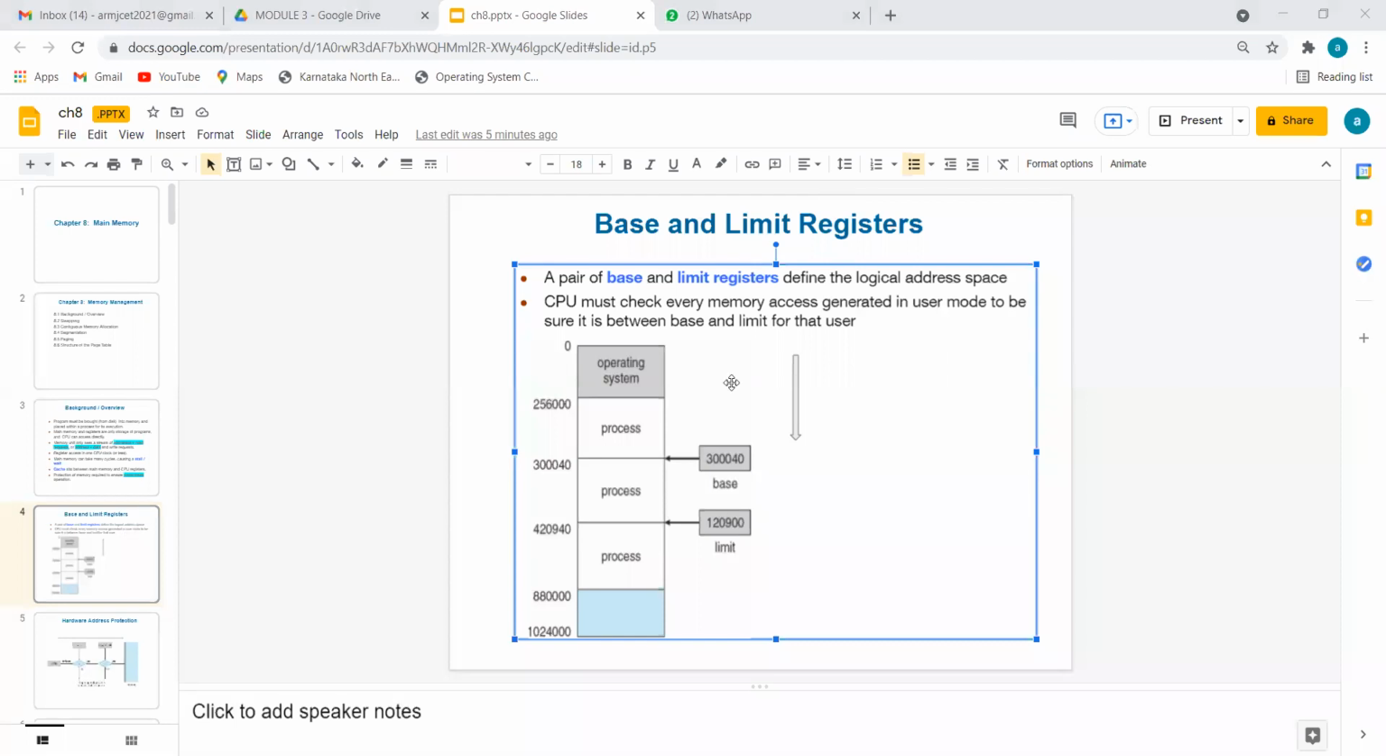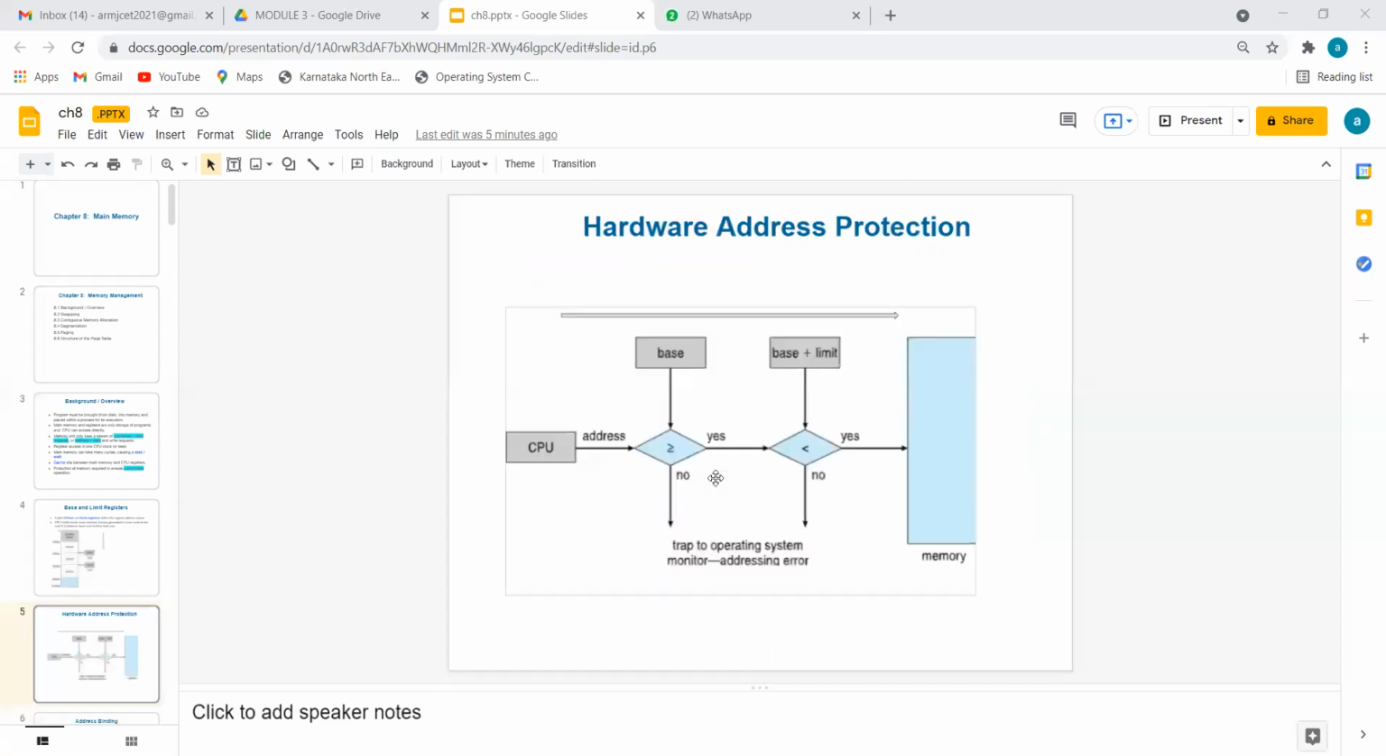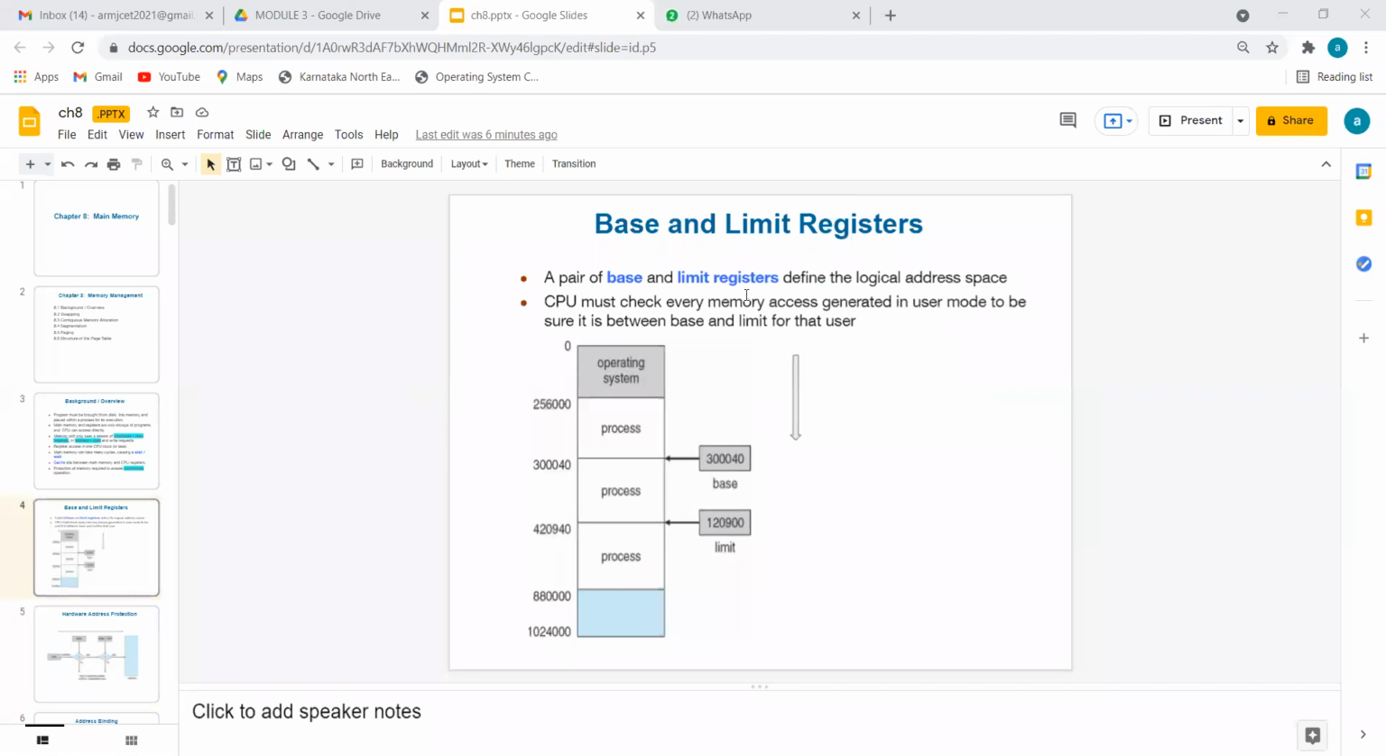Any doubts, please ask me about this. I hope the screen is visible, Pallavi. Is it not? Pallavi Talwar. Anyone, please do reply. Is the screen visible or not? Okay, I got a message from her that it is not visible. Any doubts with respect to this base and limit?